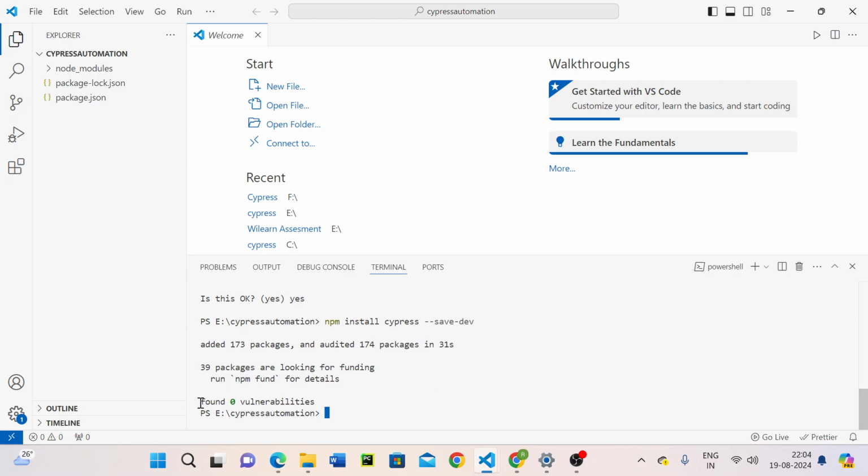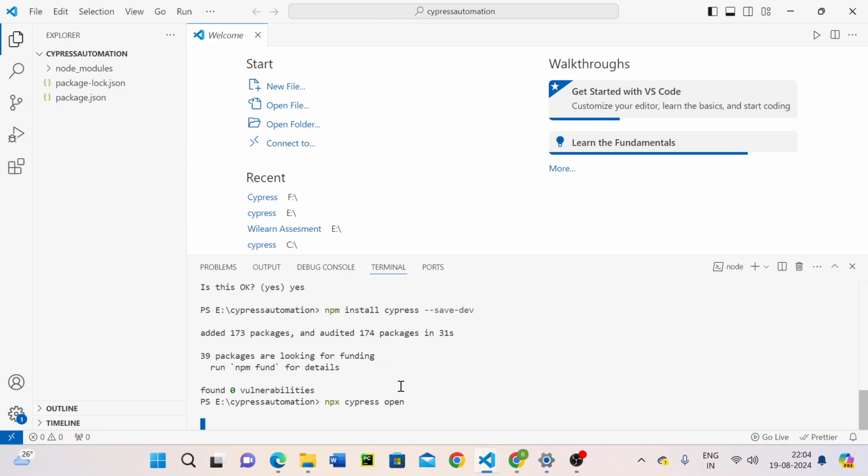Once installation is done, it will show 0.0 vulnerabilities. Now we can open our Cypress. For that we can write npx cypress open. You press enter, and it will open our Cypress.